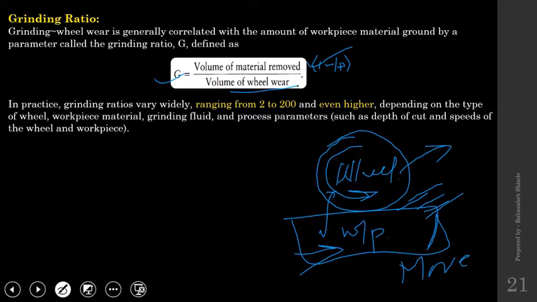The range for grinding ratio varies between 2 to 200. So if you take the ratio of workpiece material removed and grinding wheel wear, the minimum value could be 2 and the maximum could be 200.